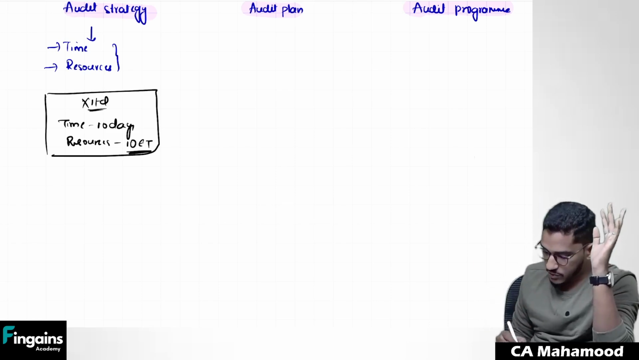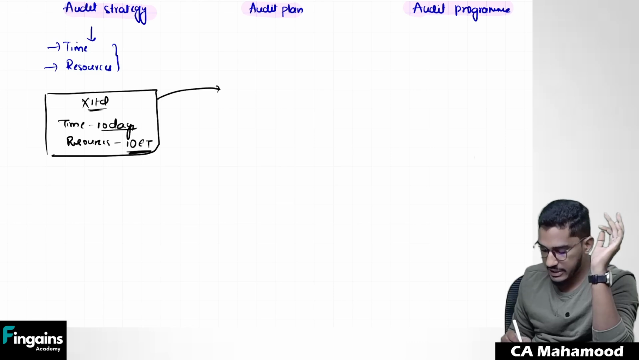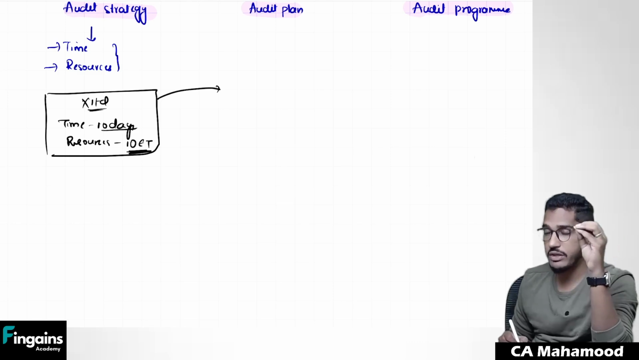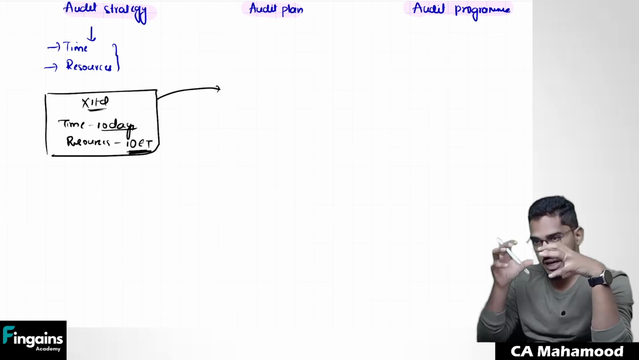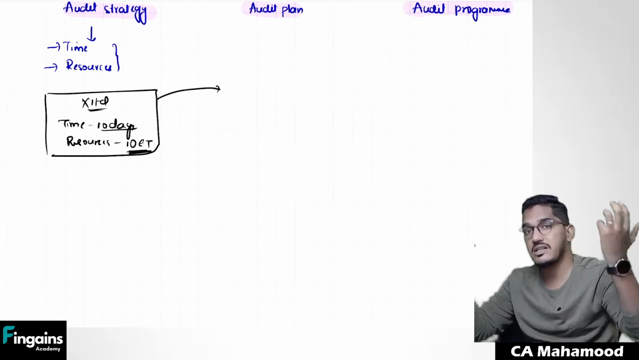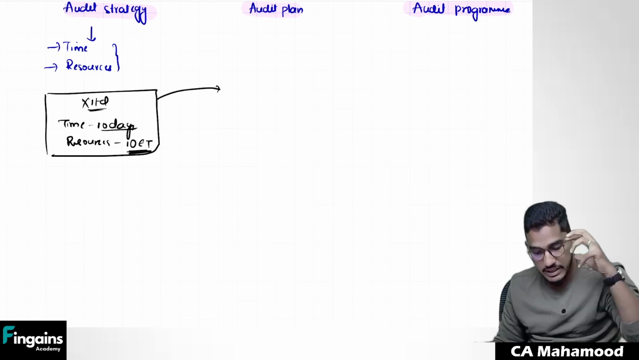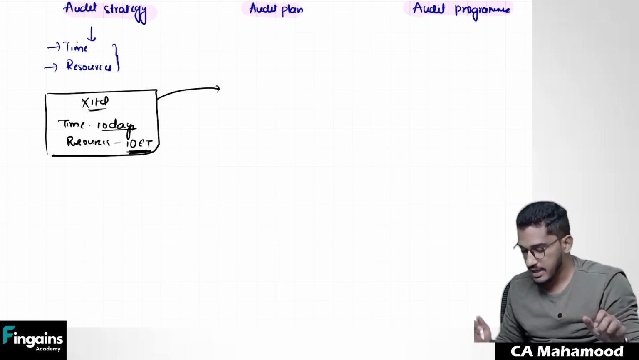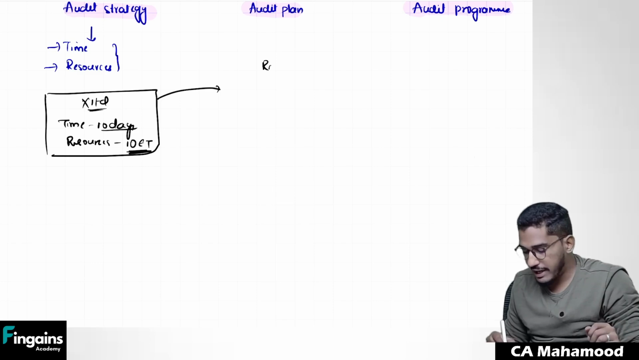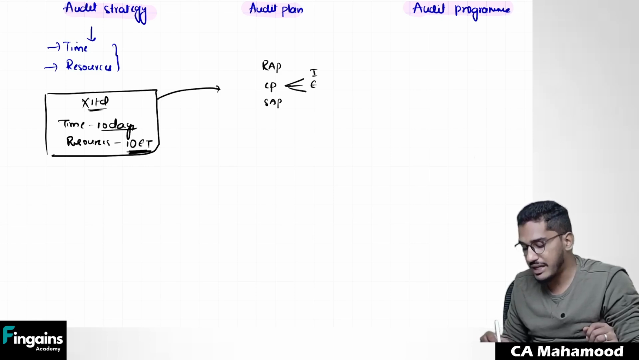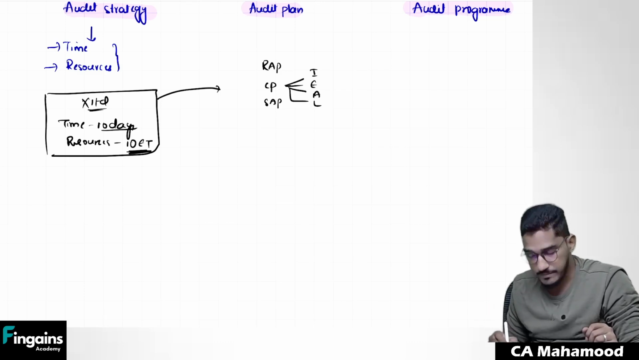No. Next, you have decided 10 days of time and 10 resources, but you have to divide this time and resources among the various tasks involved in the audit. Division of the time and resources should happen. For example, when I say audit, I have to perform risk assessment procedures, compliance procedures, and substantive audit procedures. I need to verify internal controls in the area of incomes, expenses, assets, and liabilities.